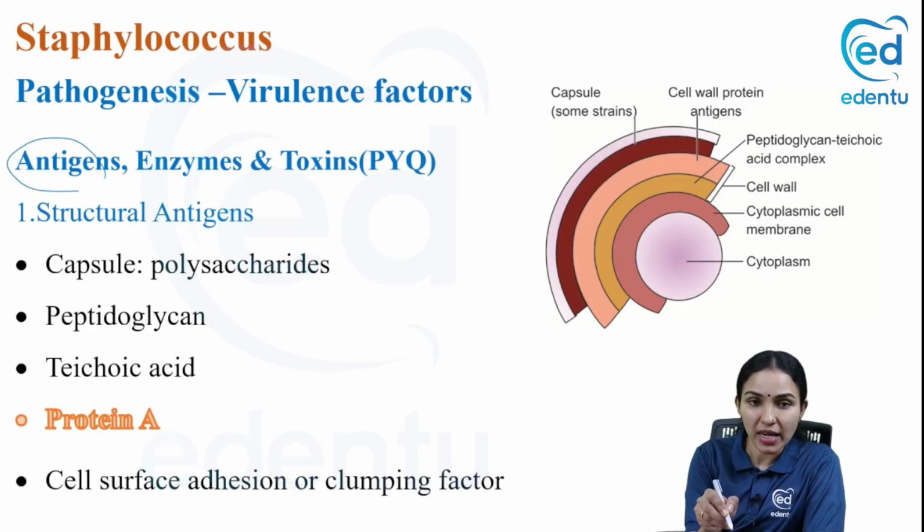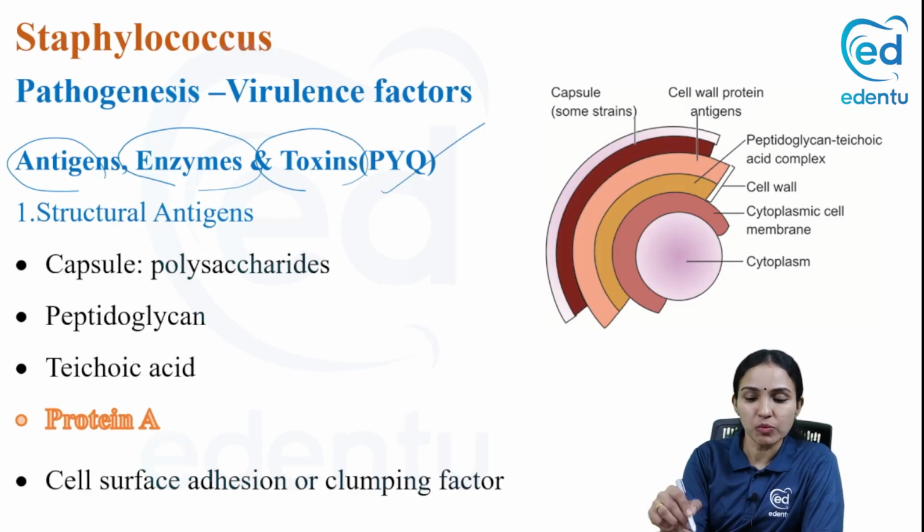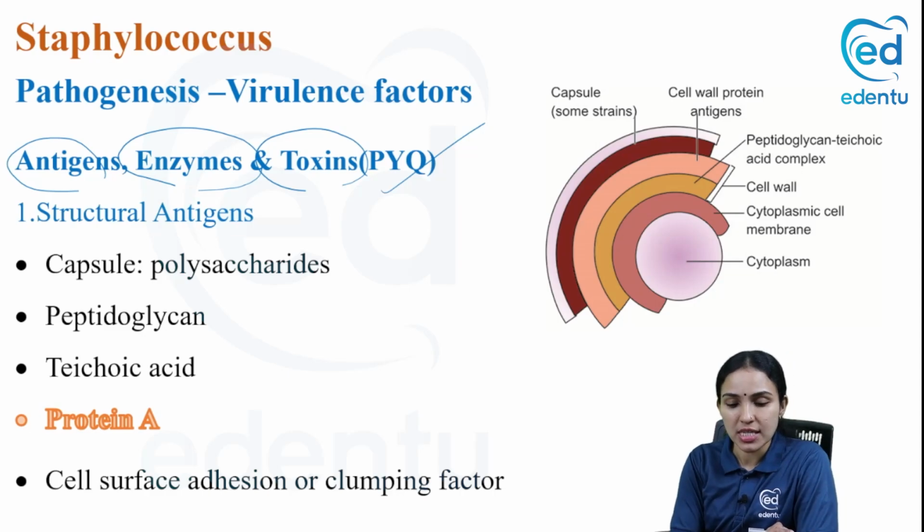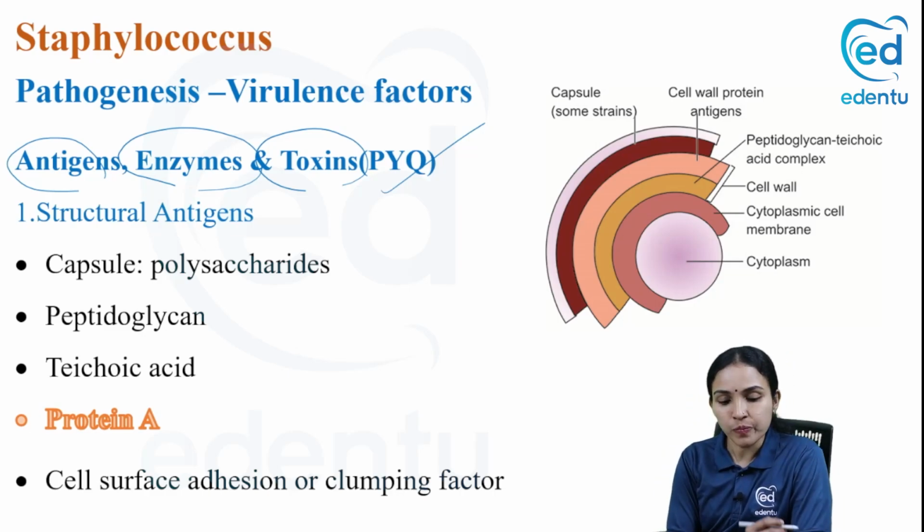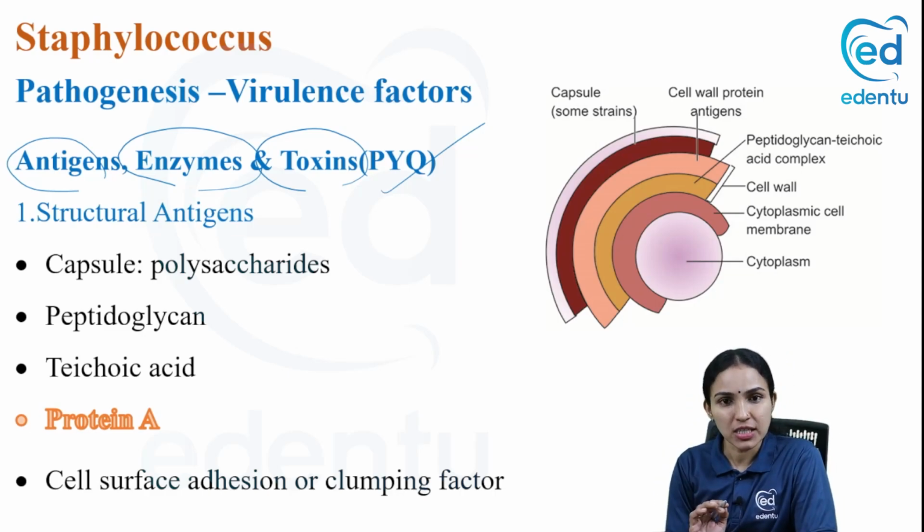They have some antigens present in their structure, in the cell wall. They have some enzymes which they produce, and they have some toxins. This was a very important previous year question: antigens, enzymes and toxins of staphylococci. Coming to the antigens, those are the structural antigens, meaning antigens present in the bacterial cell wall itself.